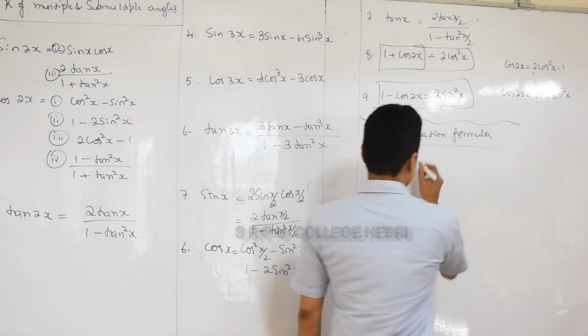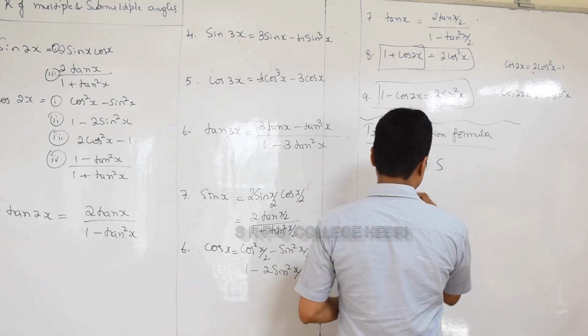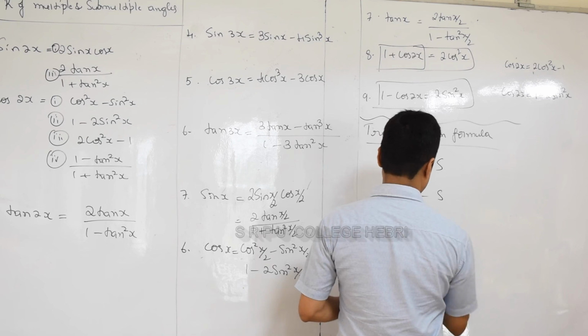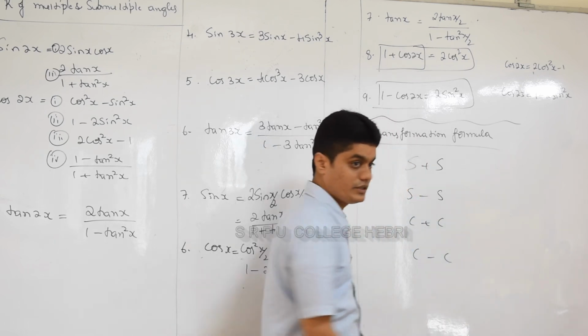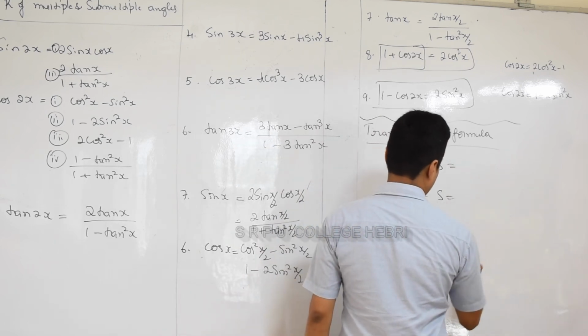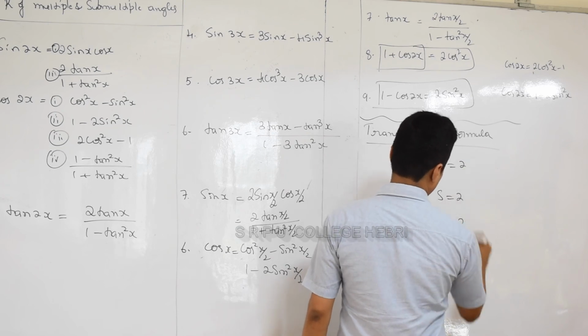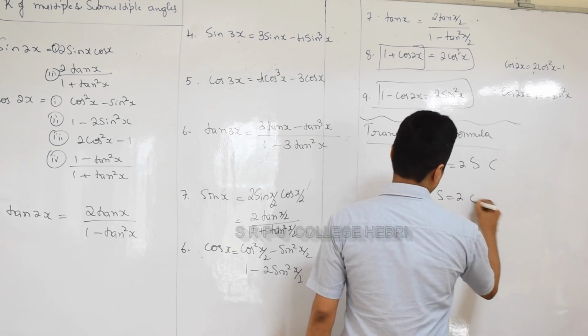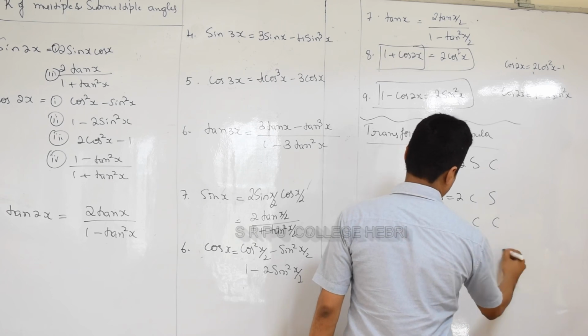Observe carefully. ಈ pattern ನೆನಪಿದೆ ಹೇಳಿದ್ದು: s plus s, s minus s, c plus c, c minus c, equal 2, 2, 2, minus 2, ssc, cs, cc, ss.